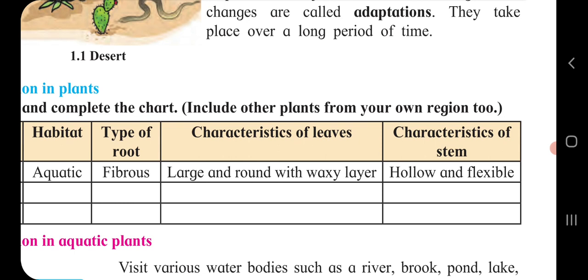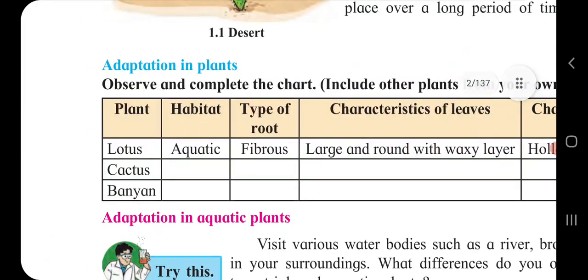Next, cactus and banyan. Both of these you all know. Cactus, which type of habitat? Desert. Then the type of root. I hope you understood the lesson and you can do this one. For cactus, what will you write, children? Here, habitat. Stem is green and fleshy.